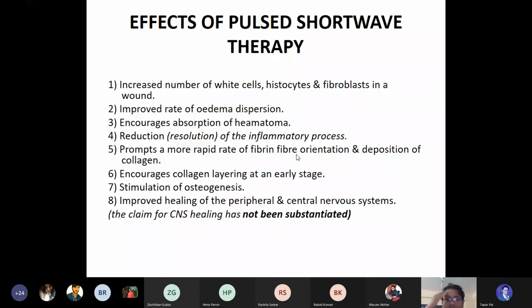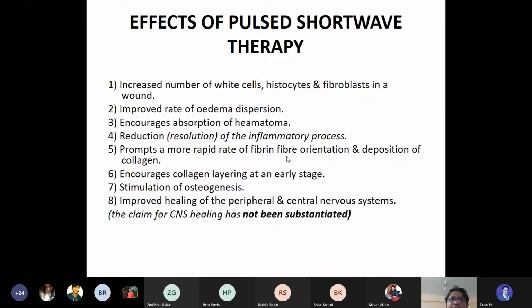That means it helps the edema fluid to get drained. The third one is encouraged absorption of the hematoma. It helps to absorb the hematoma formation. Whenever there is a hematoma formation or blood clot formation, it helps to absorb that also. Fourth point, reduction of the inflammatory process. As it is a non-thermal effect, it helps in the inflammatory process, but the thermal effect does not. So that's the difference between the HSWD and the PSWD.